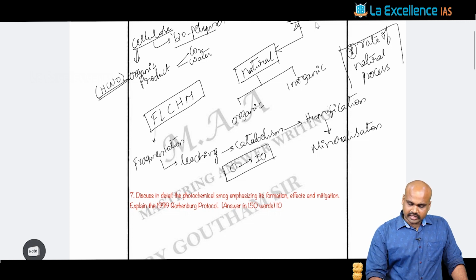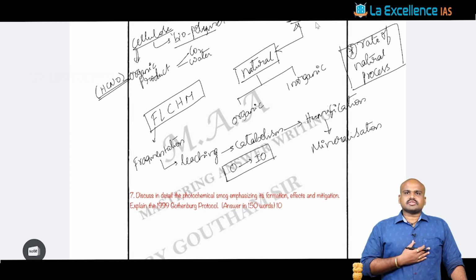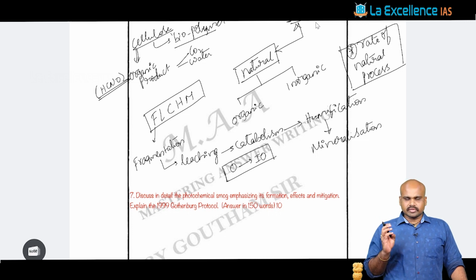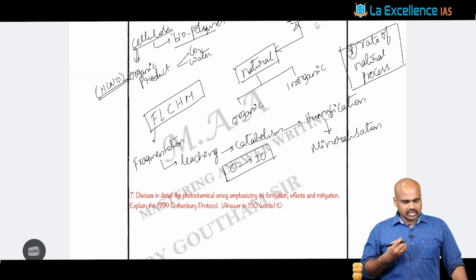When we talk about the rate of natural processes, we know that it is going to depend upon a number of other parameters, like the temperature level, the levels of oxygen, the levels of water present, or whether it is a water saturated region. Not only that, it is also going to depend upon the inherent nature of the substance which is being degraded or decomposed.